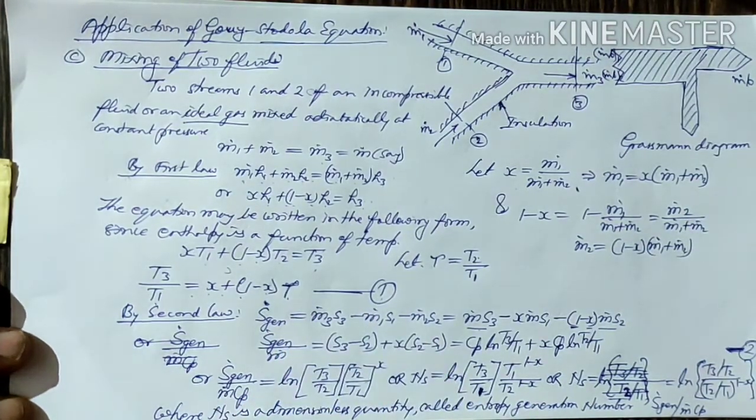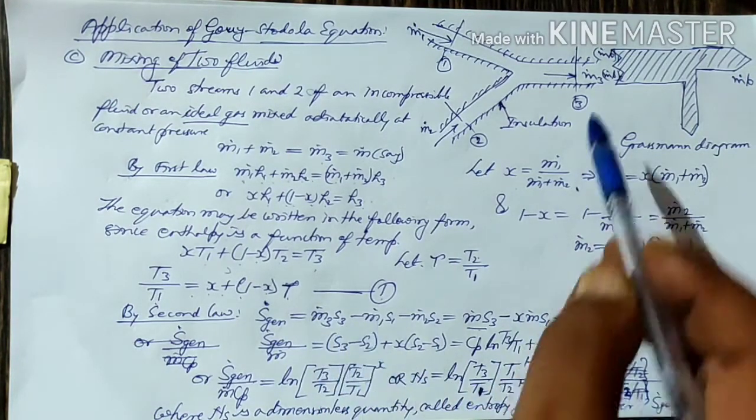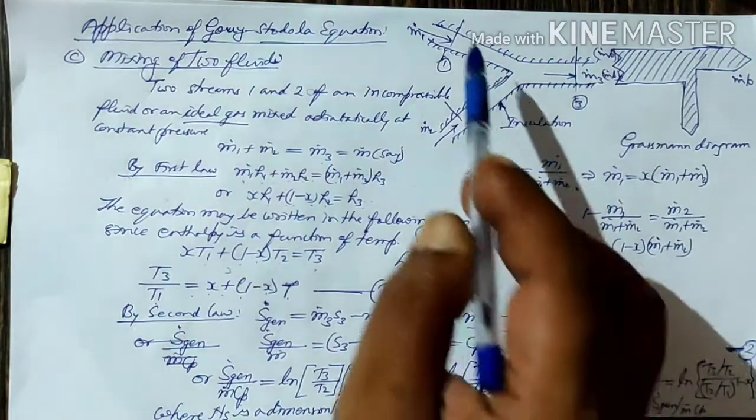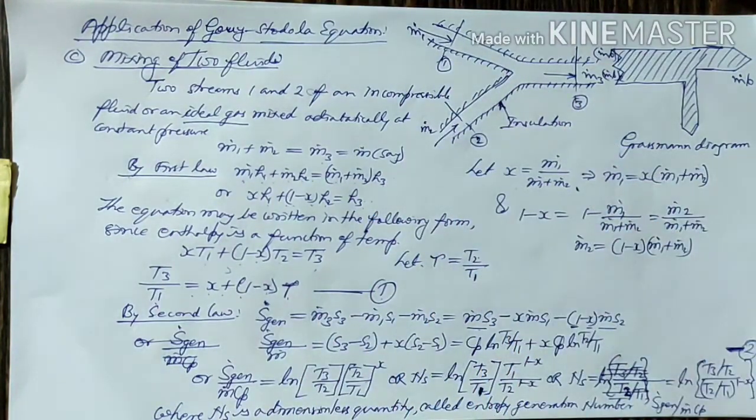Now, by the second law, the entropy generation will be equal to the entropy at the exit minus the entropy at the inlet of section 1 minus the entropy at the inlet of the second section.